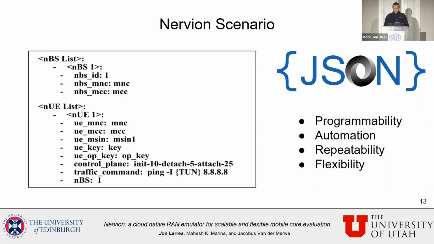It provides us repeatability, because within a single file, you can repeat the experiment anytime. And finally, it provides you flexibility in terms of the load that you can generate for both control and data plane, thanks to the usage of two particular parameters in the UE that allow us to define which behavior we want to have for a particular UE for both control and data plane.